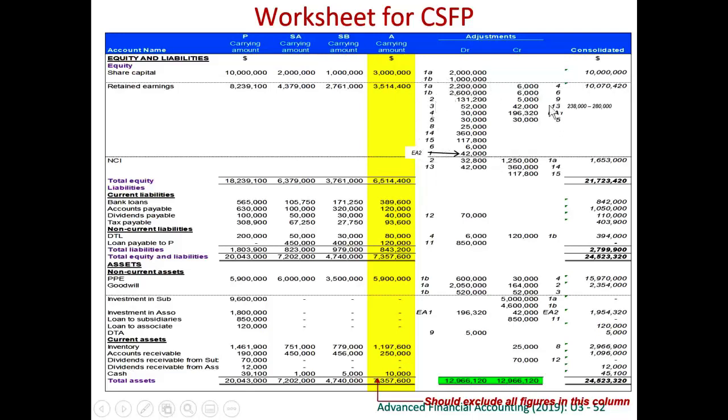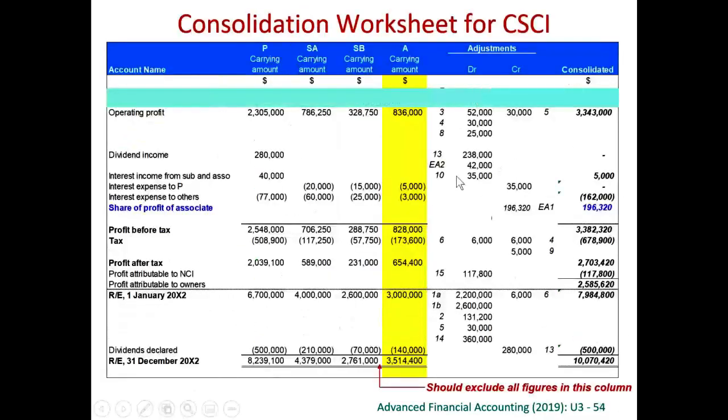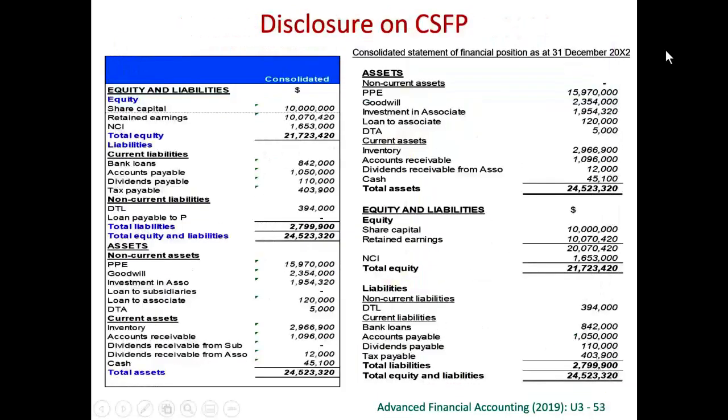We post it twice, assuming that we are not going to prepare this consolidated balance sheet and consolidated statement of comprehensive income and retained earnings together. Right? If we prepare only this consolidation worksheet, then of course you have to put it here. If you prepare both, so you can just post it here and you copy this to your balance sheet.